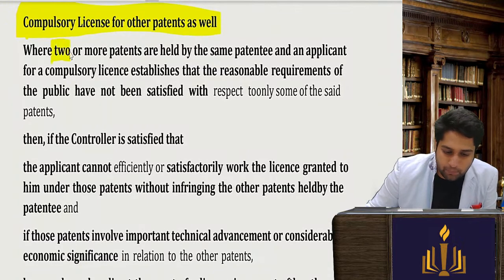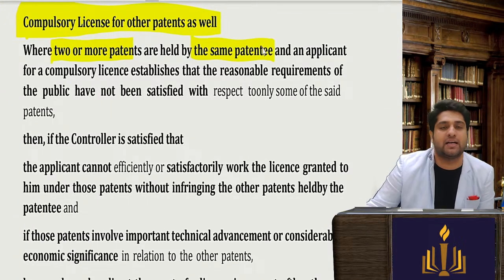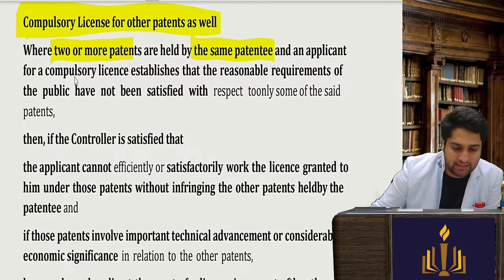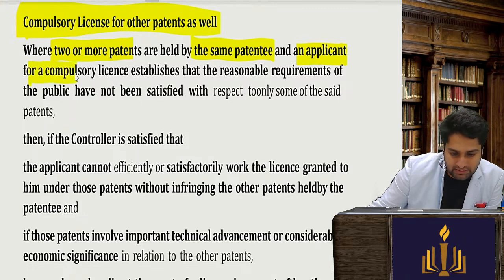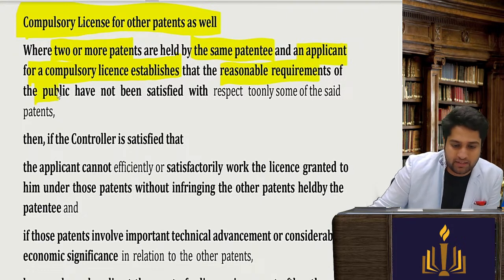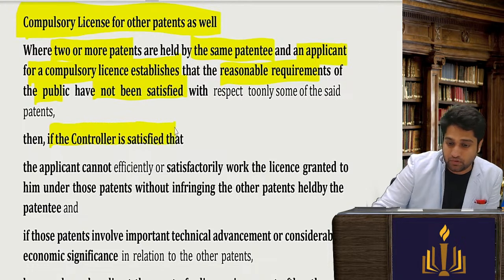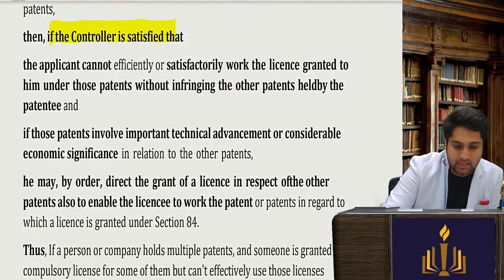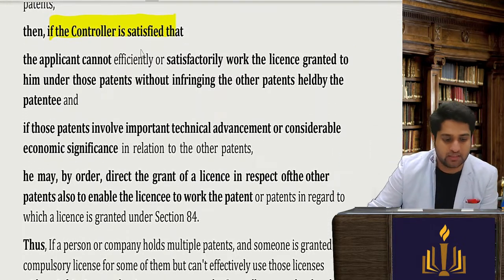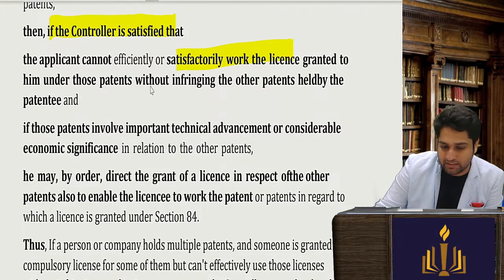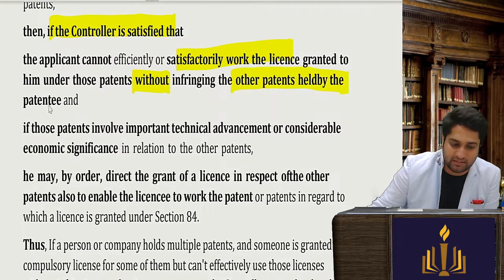Where 2 or more patents are held by the same patentee, and the applicant for compulsory license establishes, he proves, that the requirements of the public will not be met if the license is granted only for some of the said patents, then the applicant cannot efficiently and satisfactorily work the license granted to him without infringing other patents held by the patentee.